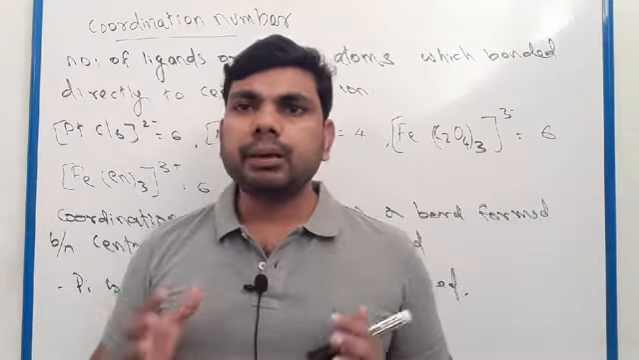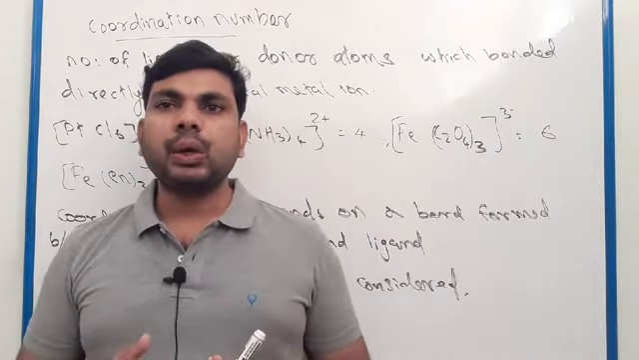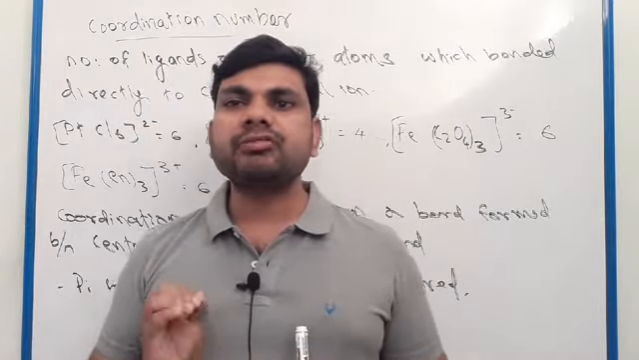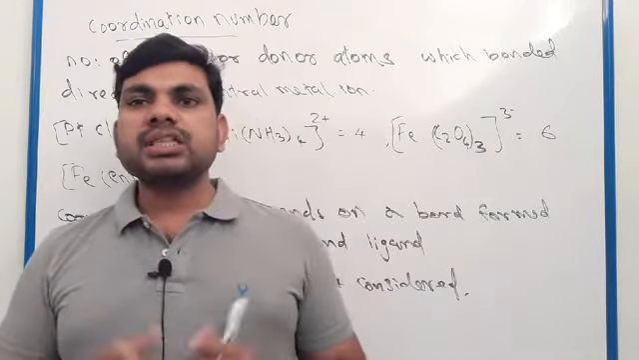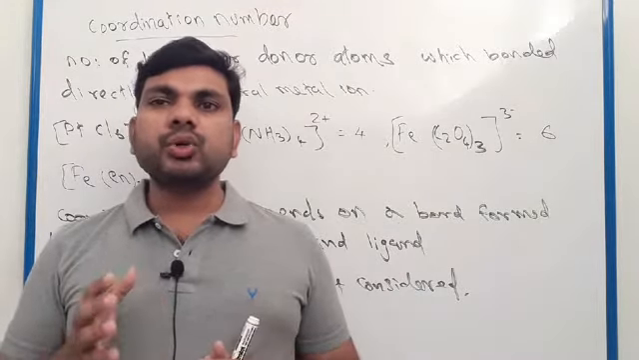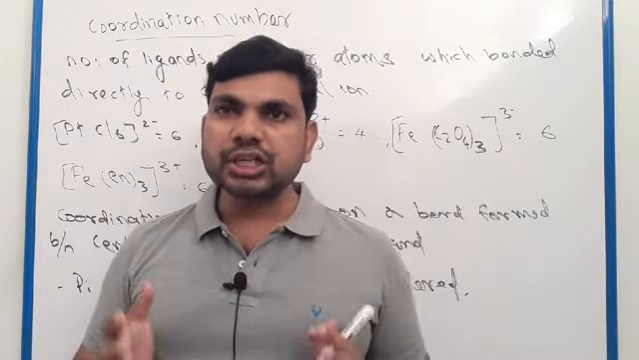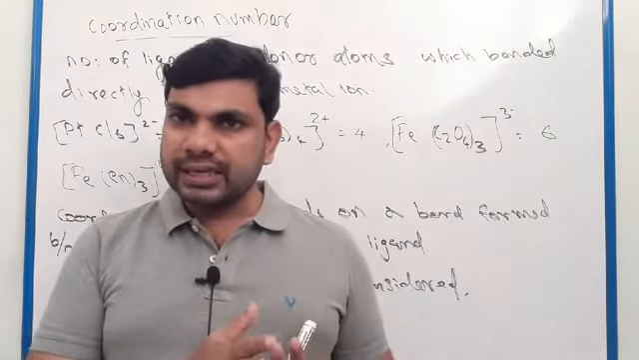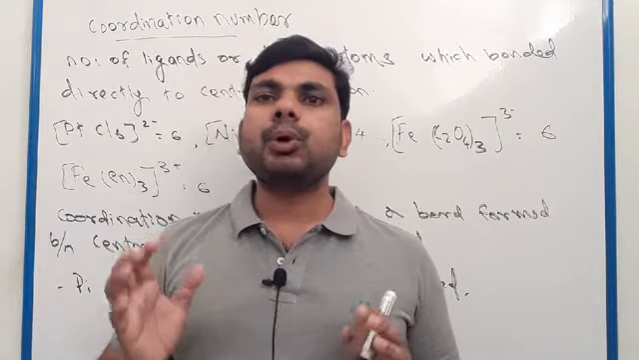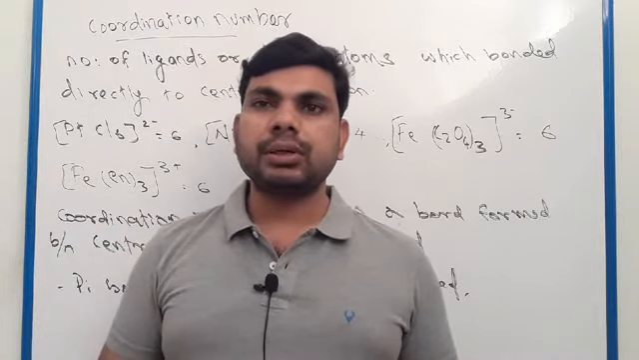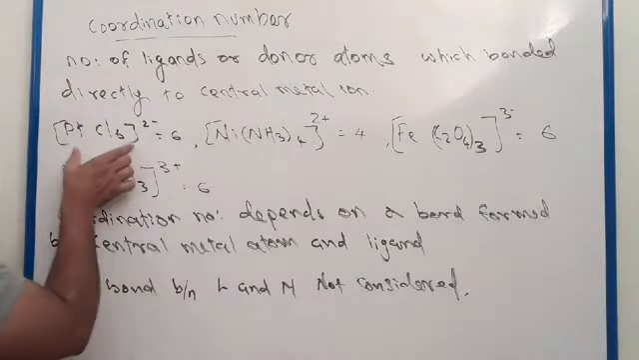Coordination number means the number of ligands or number of donor atoms which are directly bonded to the central metal atom or central metal ion. Clear? So see here, this is one coordination compound.